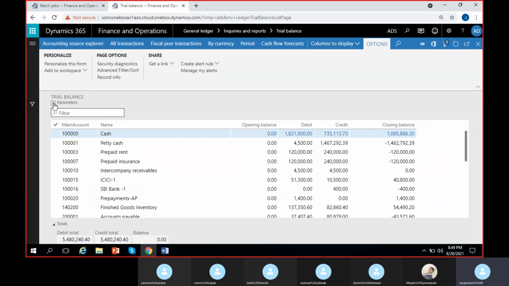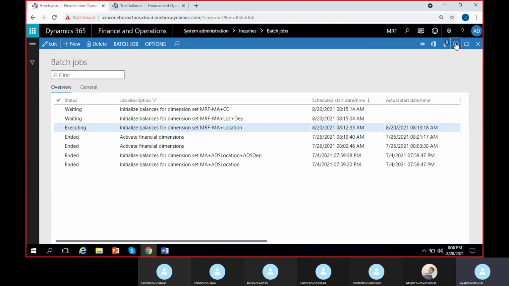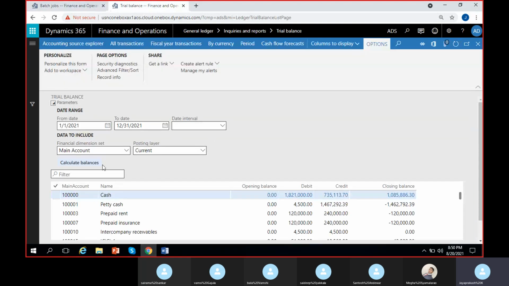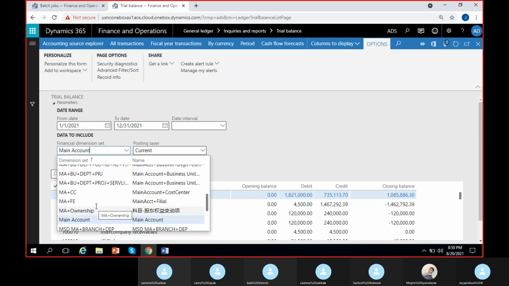This time I'll change the financial dimension set I have here. I don't want only single main account. I want the main account plus location combination, which I created in the ADS company. For this company, MRF, it is still in executing stage. It takes a while to build the balances. That is why I'm using main account plus ADS location. So let us see where it is.